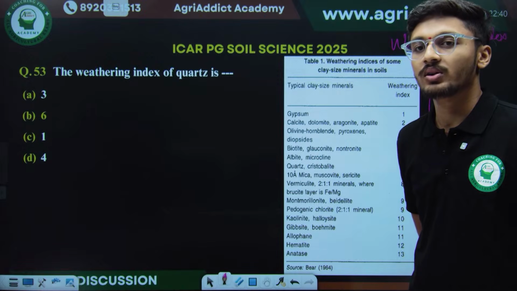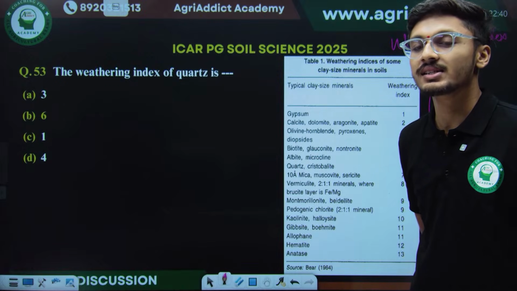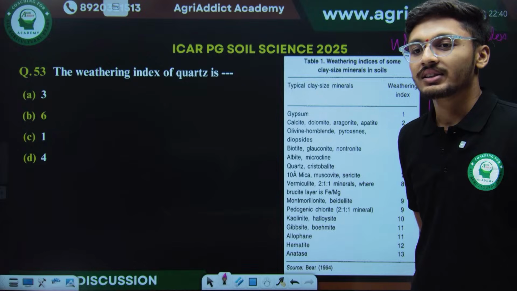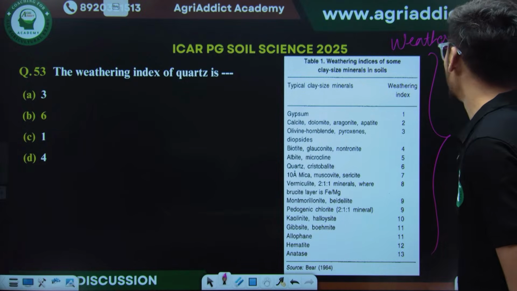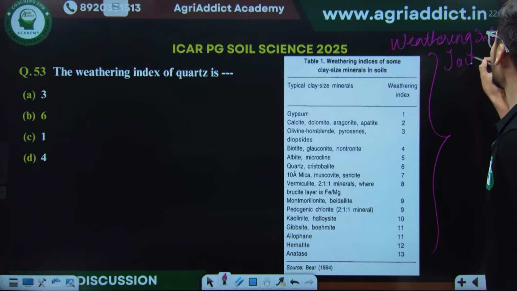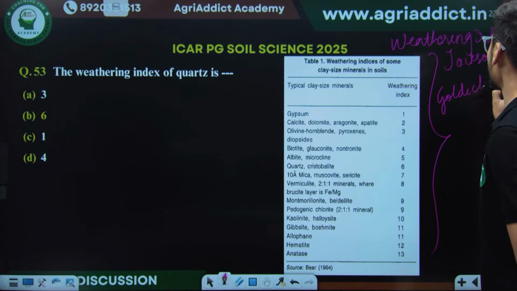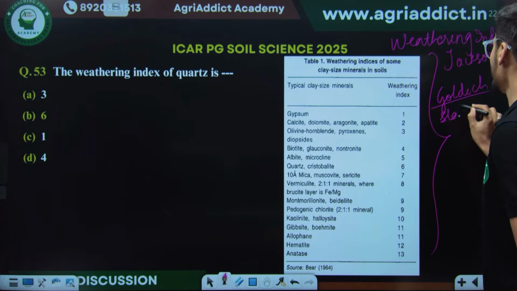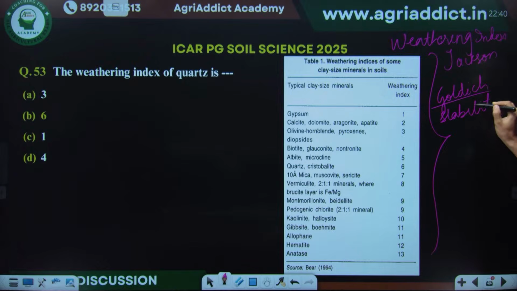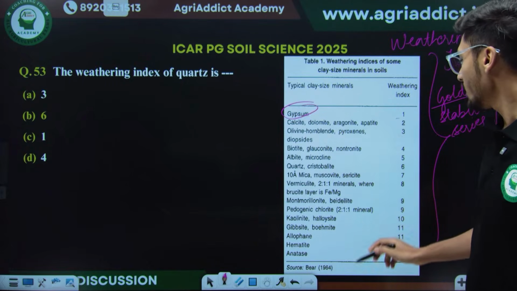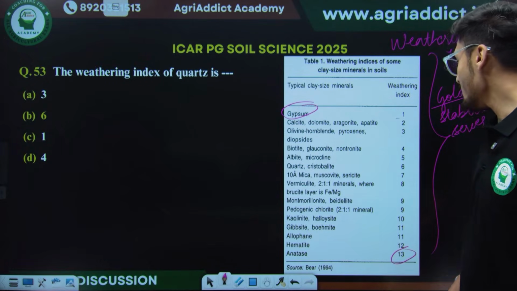Very good, Vipin, very good. Yes, the weathering index of quartz is 6. But can anyone tell me who is associated with discovery of weathering index? Jackson, very good. Jackson is associated with weathering index and Goldich gave stability series, weathering stability series. So these things should be remembered. Then gypsum has the weathering index of 1 and anatase of 13, which is maximum.